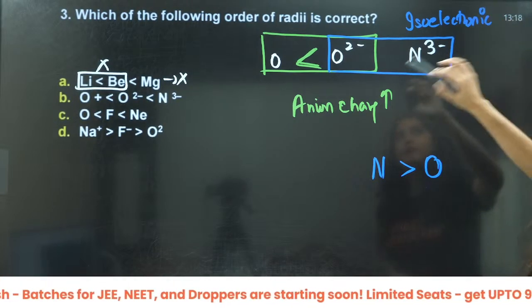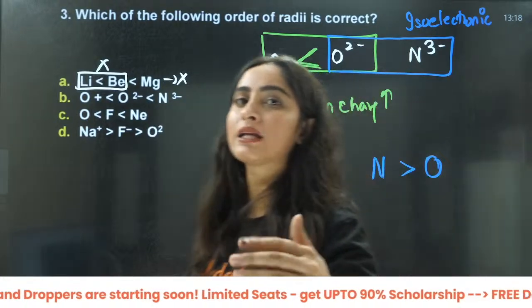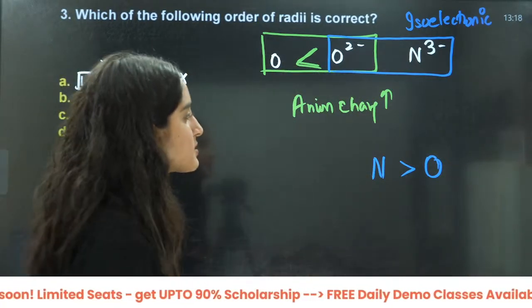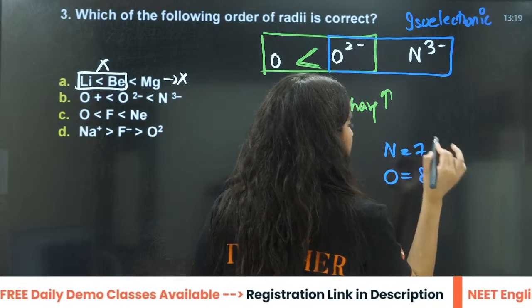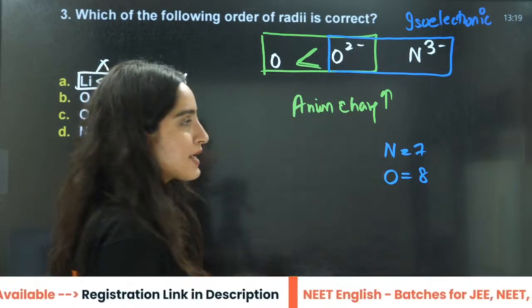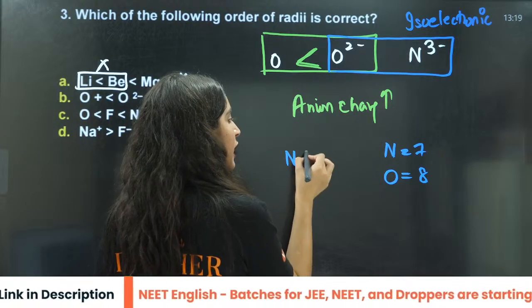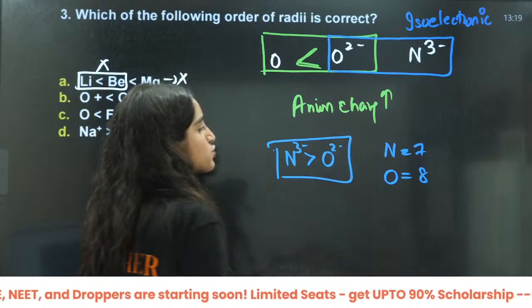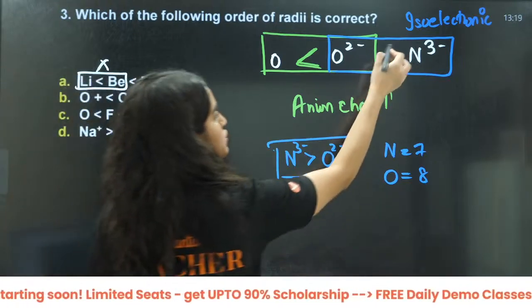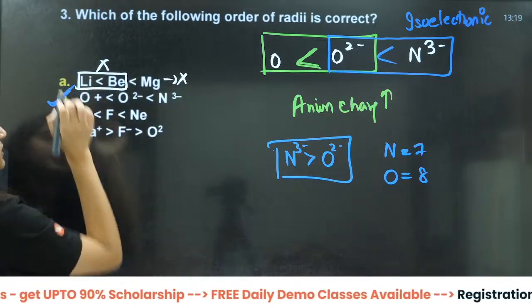When they are isoelectronic, as atomic number increases, the size decreases. Atomic number of nitrogen is 7, oxygen is 8. Atomic number increases, size will decrease. So nitrogen will have more size as compared to oxygen. That is 3 negative, this is 2 negative. So it will be like this. So this particular answer is correct, right?